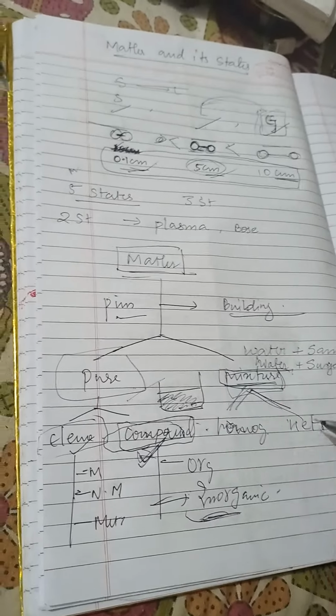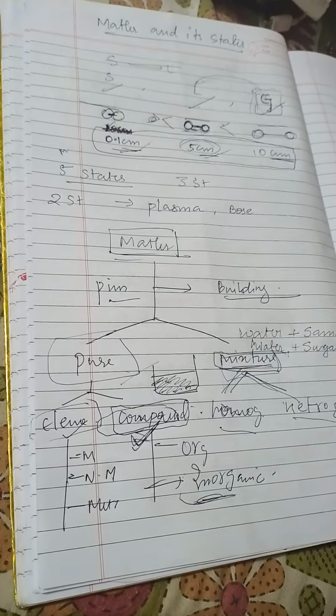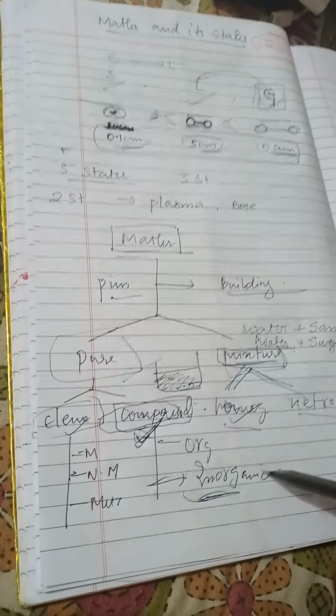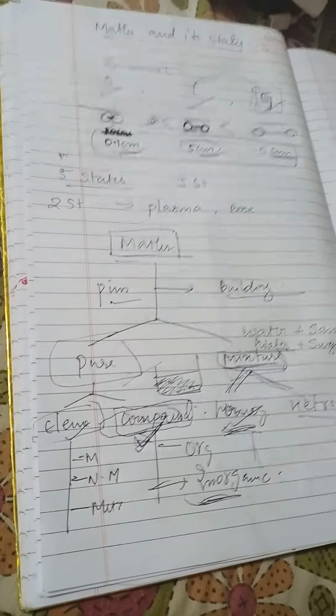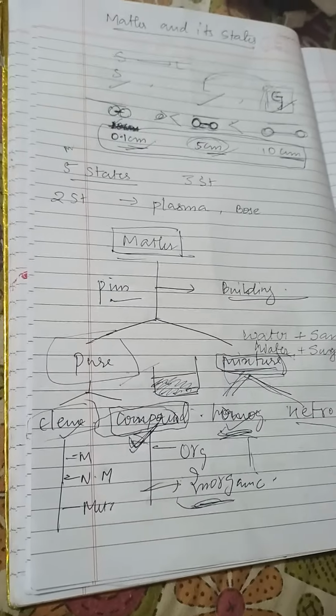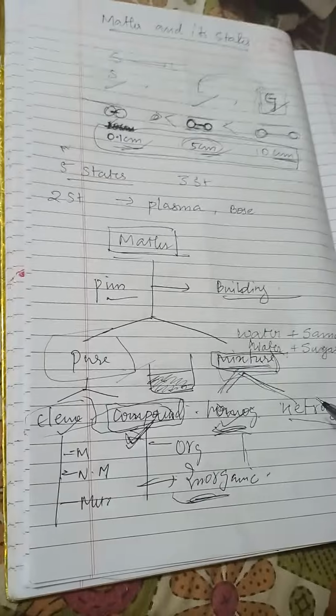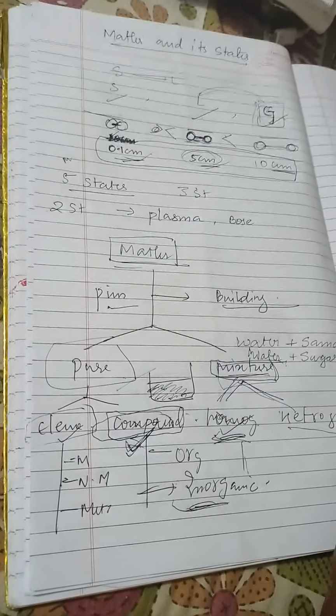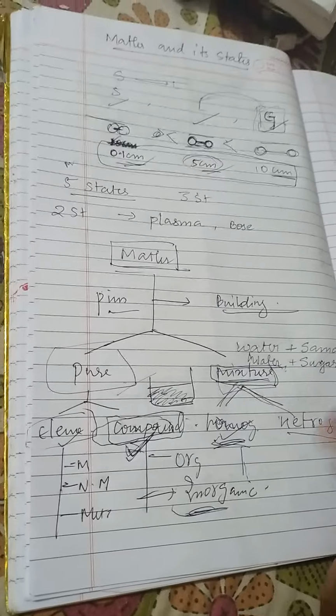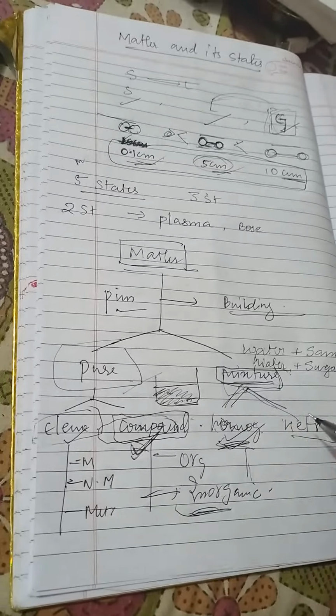It is divided into two parts, that is homogeneous and heterogeneous mixtures. Homogeneous mixtures are those mixtures where we take a container of water and add an amount of sugar, and it is completely soluble in it. When we dissolve it completely, it is a homogeneous mixture.